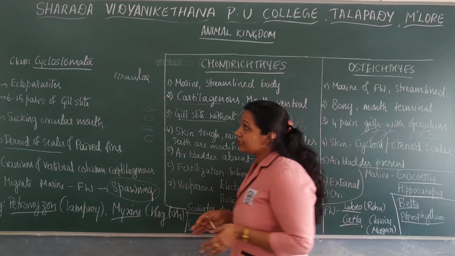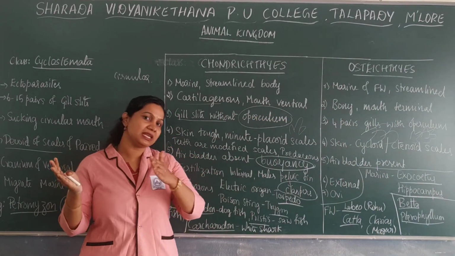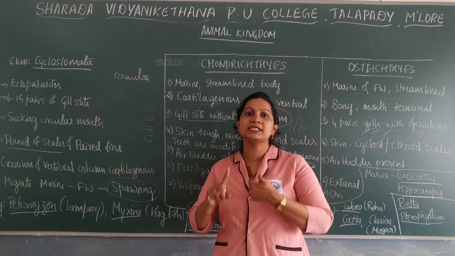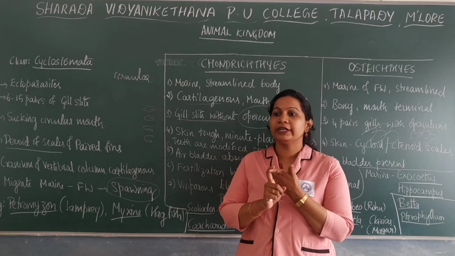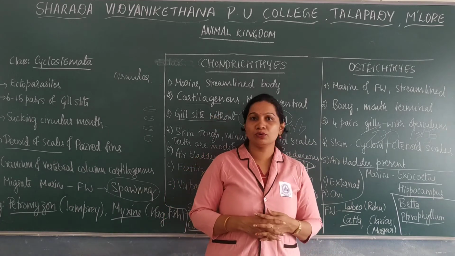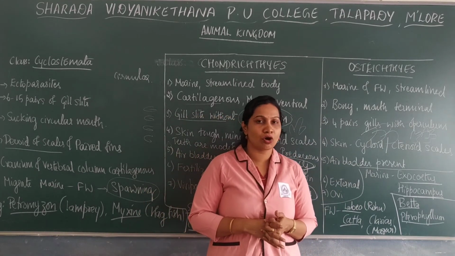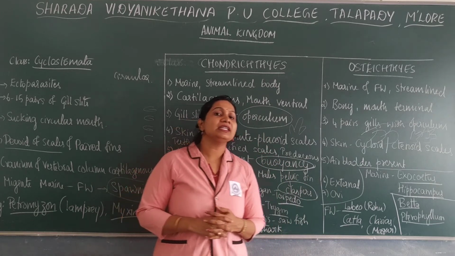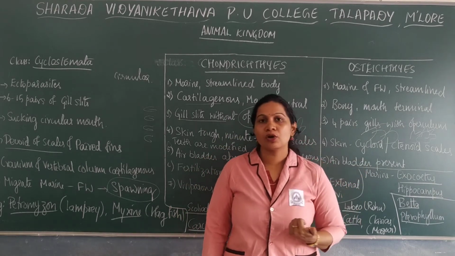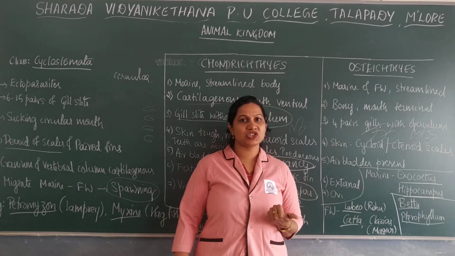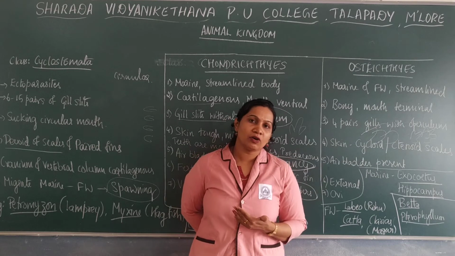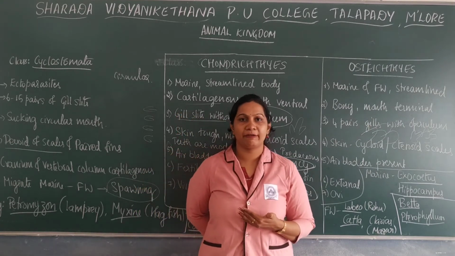As I told, in the classification of chordates there are mainly 3 subphyla: Urochordata, Cephalochordata and Vertebrata. Urochordata and Cephalochordata together are known as protochordates. Cephalochordata is also known as head chordates. Urochordata includes examples such as Ascidia, Salpa as well as Doliolum. Cephalochordata includes Branchiostoma or Amphioxus.